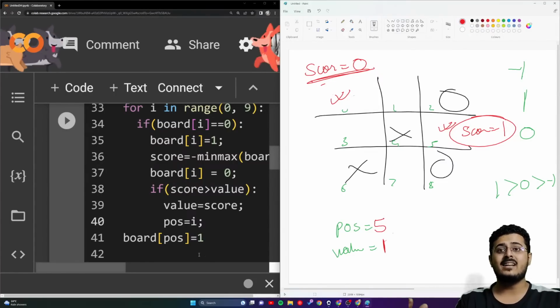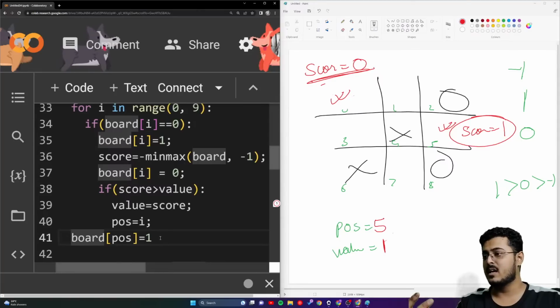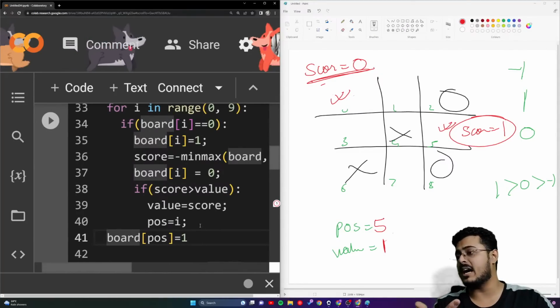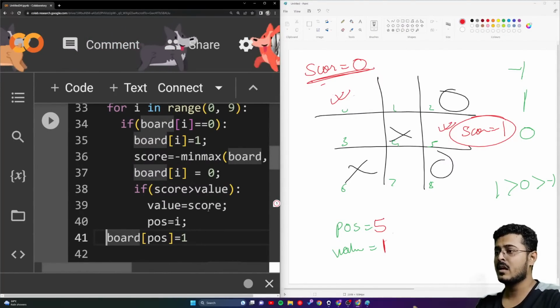And at the end, that is what I'm implementing right over here: board[POS] is equal to 1. That is what I'm implementing right over there. Are you guys able to understand this? Please let me know.